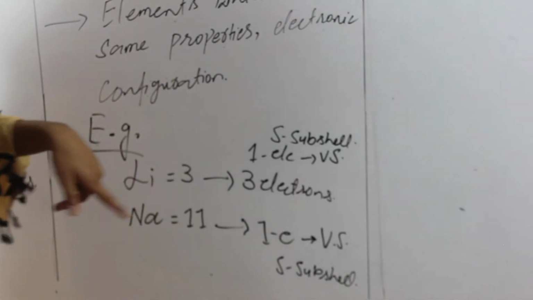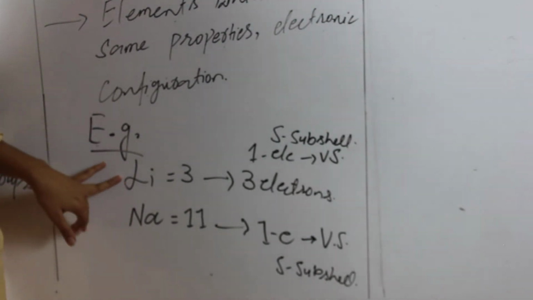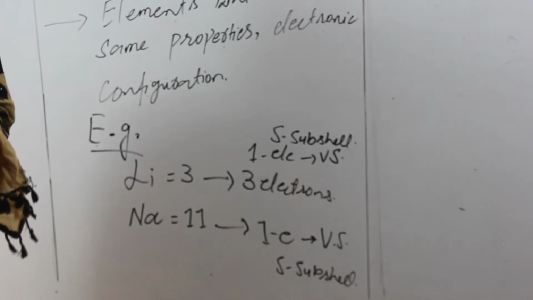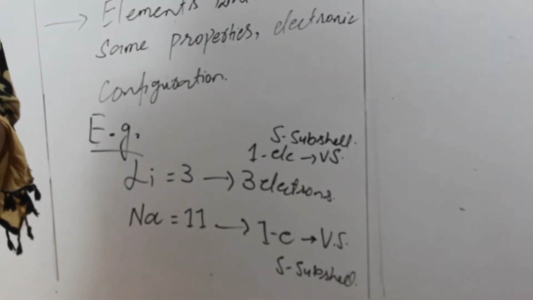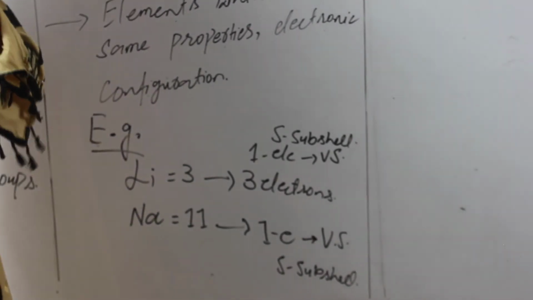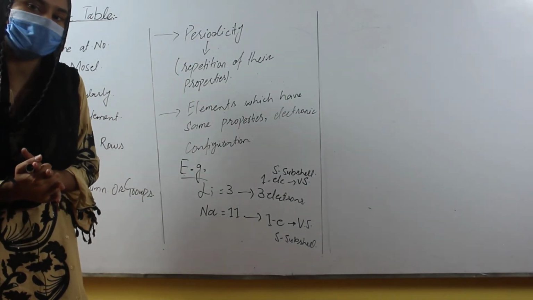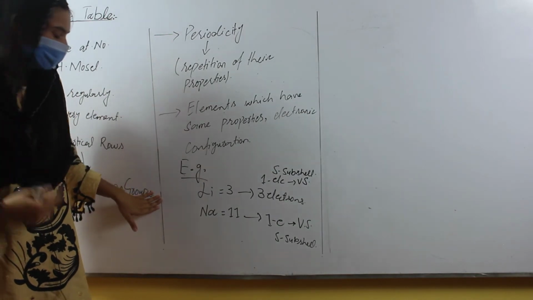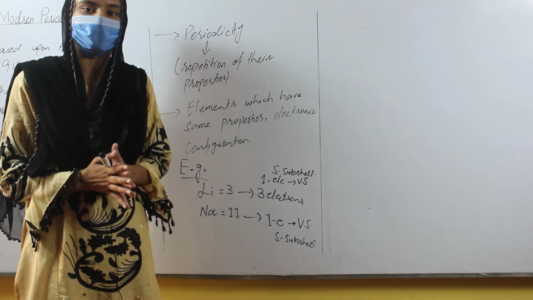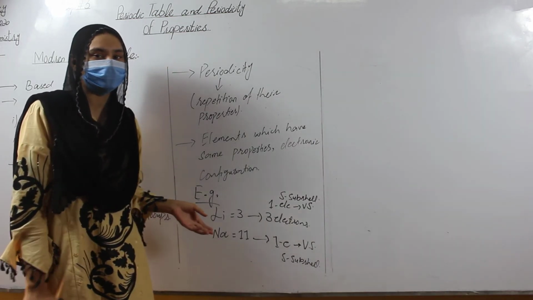When we talk about their properties, lithium acts as an electropositive element, meaning it has a tendency to lose its electron because only one electron is present in its valence shell. Instead of accepting 7 electrons, it loses its 1 electron. Sodium also loses its electron. They are electropositive elements and show metallic character because they have only 1 electron in their valence shell. Sodium and lithium have the same properties and the same electronic configuration.